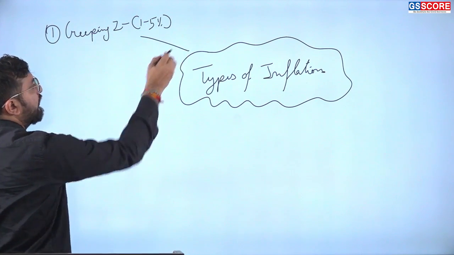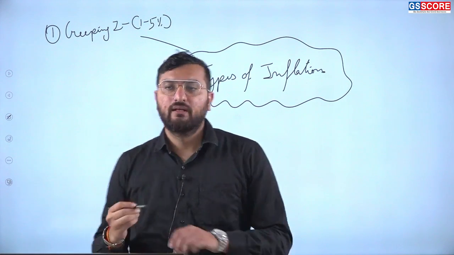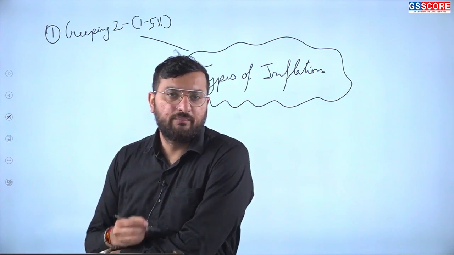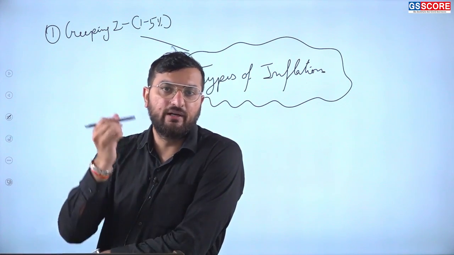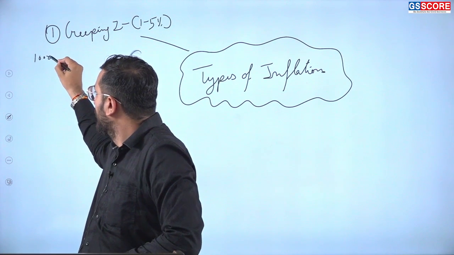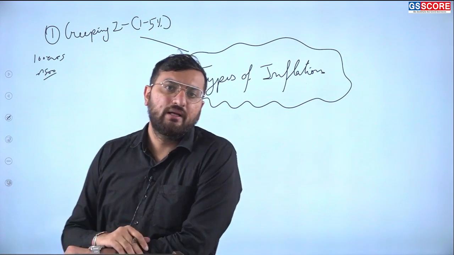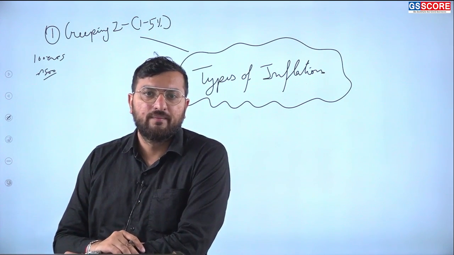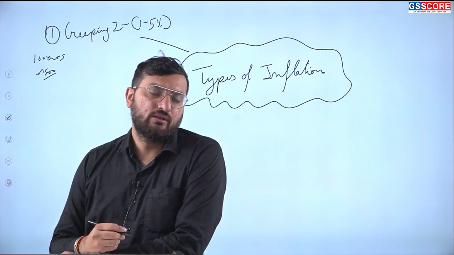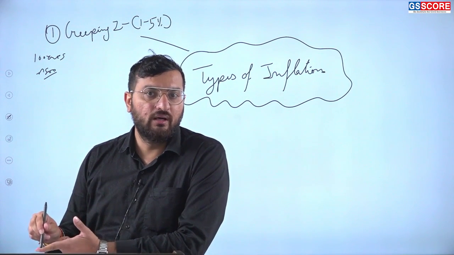It is a good type of inflation because there is profit. Suppose the profit is 5 rupees and if I made 100 crore pens, my profit will be roughly 100 crore into 5, that is 500 crore rupees. I am the producer, I am able to get a lot of profit. So this type of inflation is good because there is an increase in the profit of the producer.